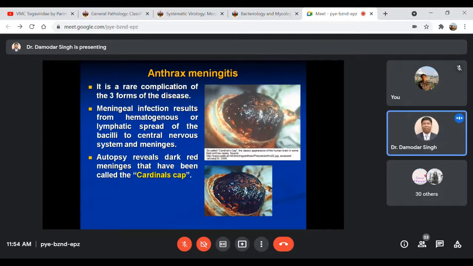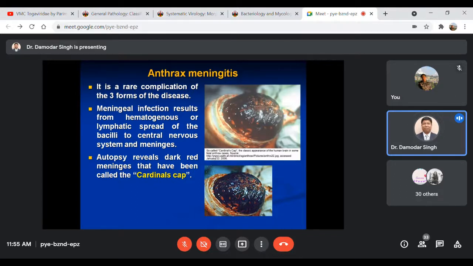In such cases, if the person died and you conduct an autopsy, you can find very dark red meninges in those humans who have died of anthrax. And if you open the skull and see, the brain will show this dark red color, as if he or she is wearing a cap on his head. So it has been given this name, cardinal's cap, right?